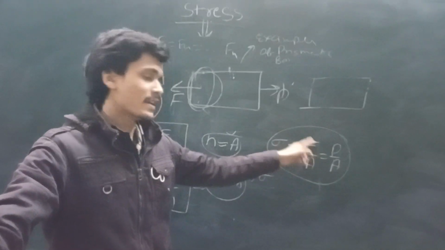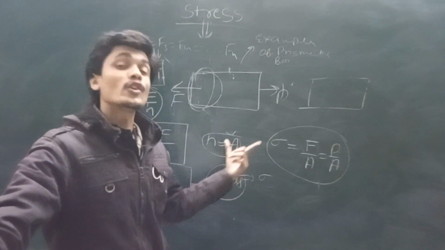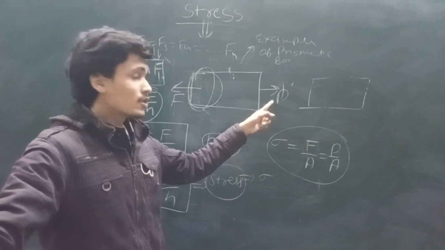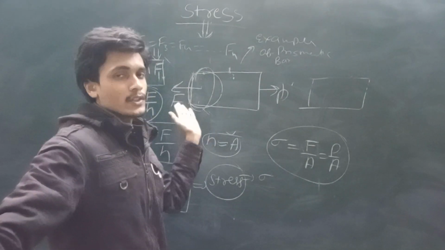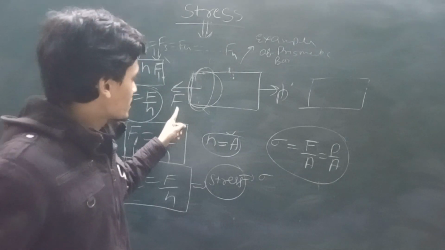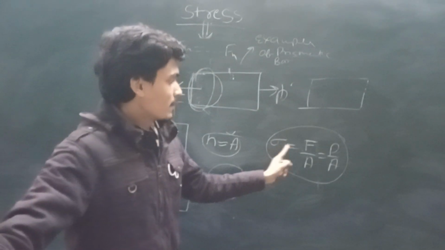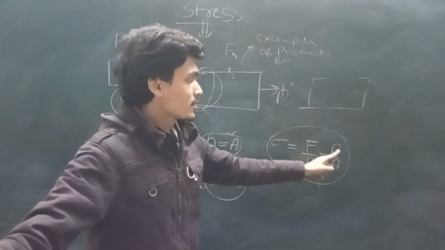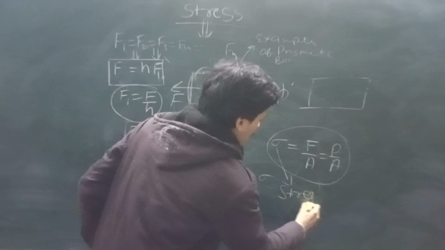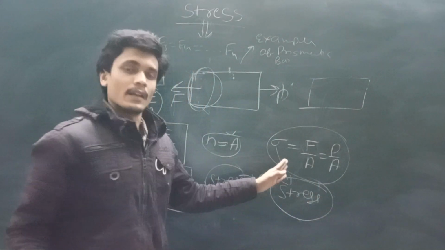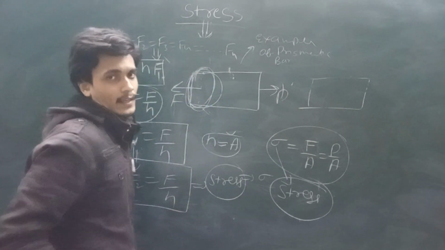The equation for the bar not to be deformed is that the sum of all the internal resistive forces is going to be equal to the applied force. Okay, so we can put sigma is equal to F by A, and F is equal to P, so sigma is P by A. This is the stress, and this stress is the same in all the cross section area.